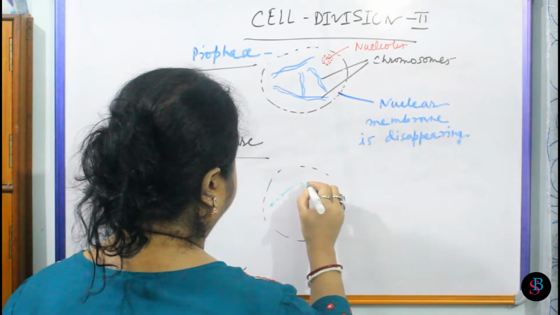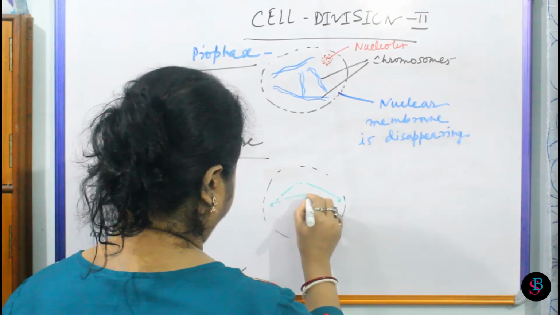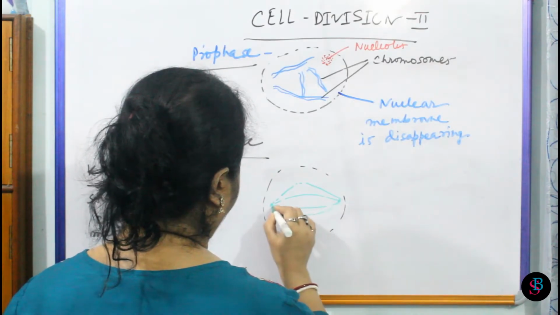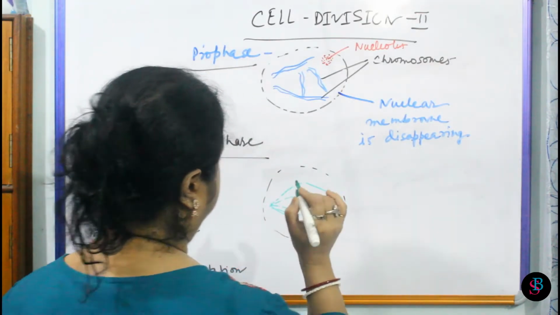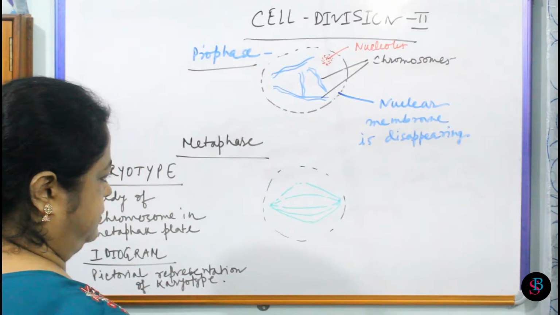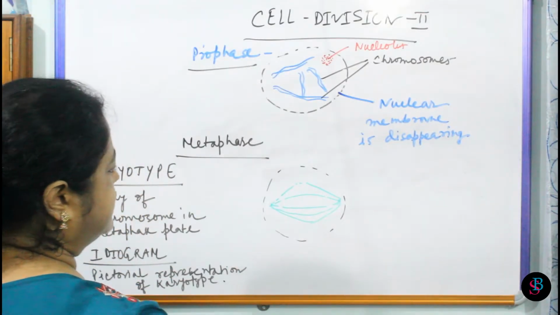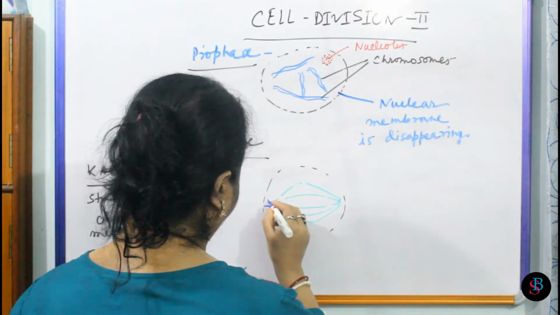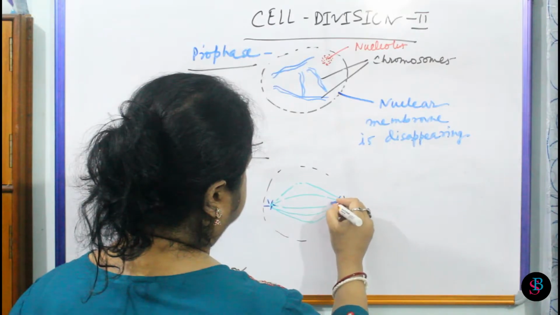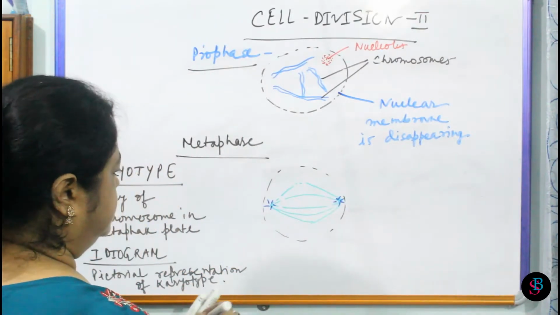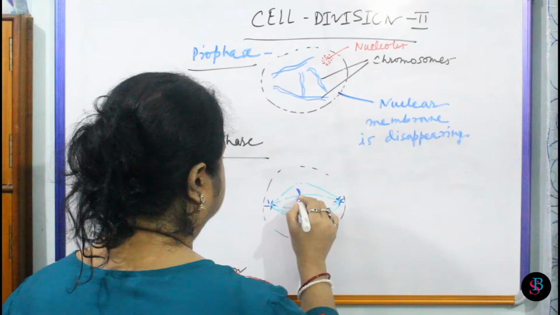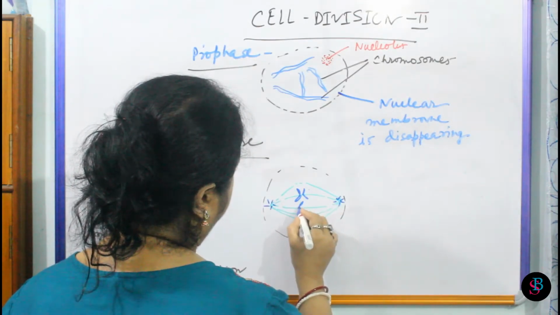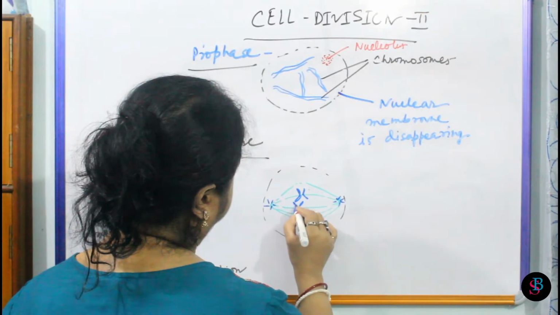from the centriole in case of animal cell, and in plant cell they are formed from microtubule, as plant cell do not have the centriole. In animal cell, centrioles are very prominent with asters. And here we can see that the chromosomes are moving in this manner.